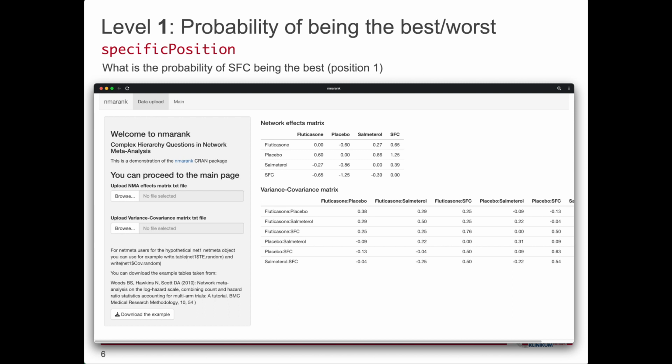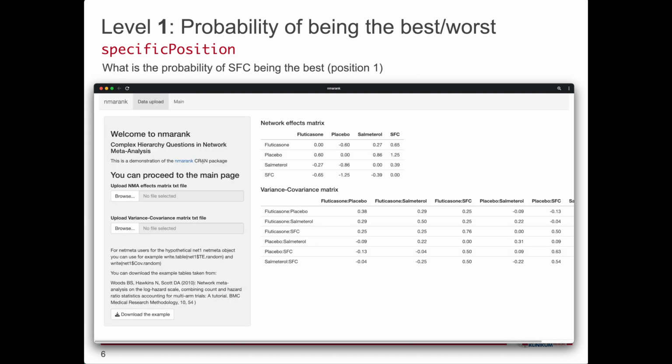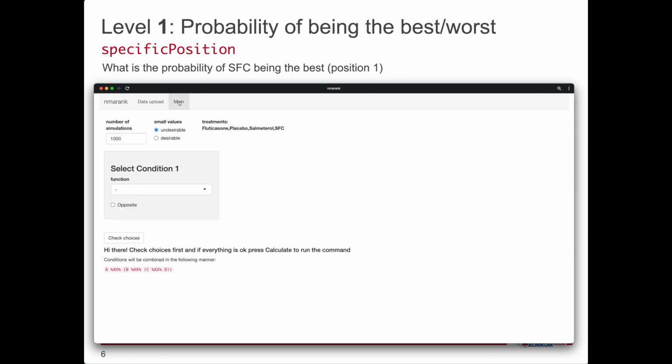First, a small introduction on the app. There are 2 tabs, the Data Management and the Analysis or Main tab. The app has the Woods 2010 example preloaded, so you can use it right away. You can also download the example, which contains 2 tables, one for the NMA effects and one for their variance-covariance matrix as TXT files. You can use the downloaded example as a template to upload your own data. Since the Woods example is already loaded, I can move on to the main tab.